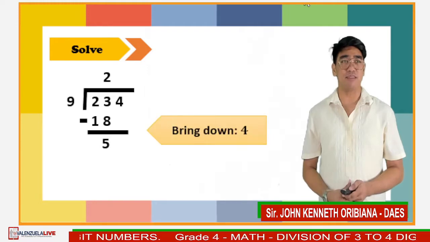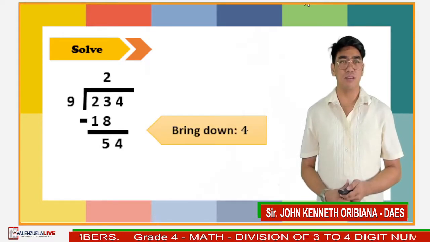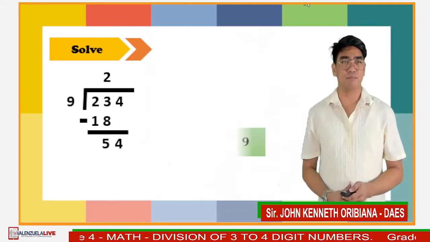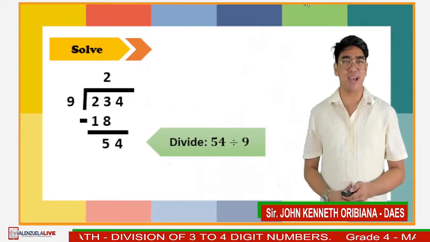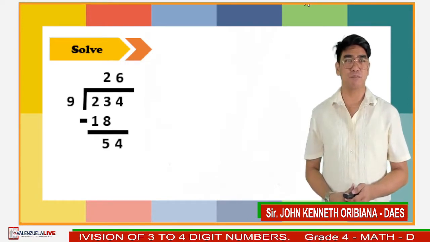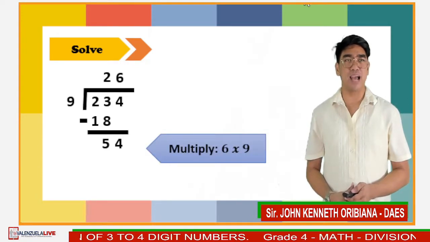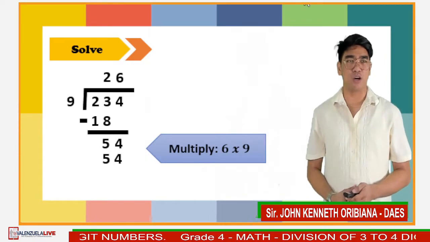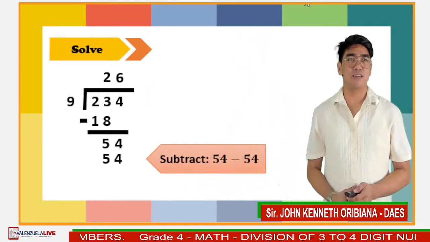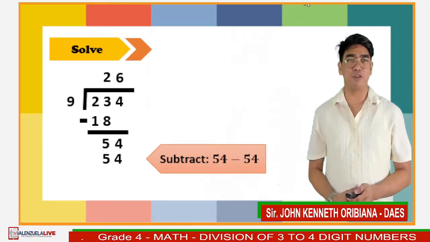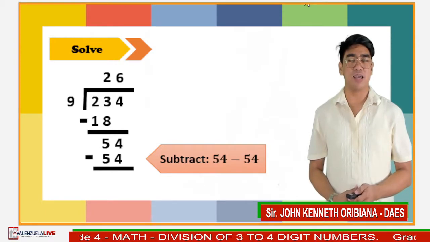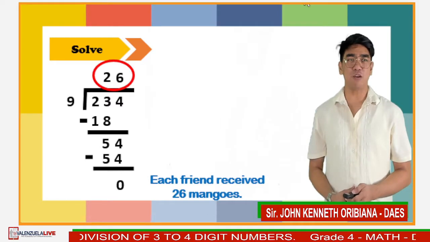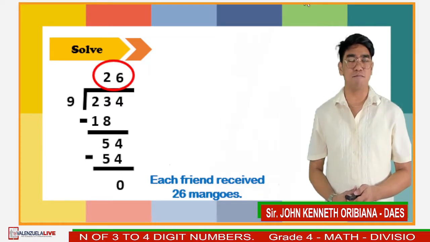Next step is bring down 4. We have now the new number, which is 54. 54 divided by 9 is 6. Then multiply 6 and 9, and the product is 54. Subtract 54 from 54 and the answer is 0. Therefore, each friend received 26 mangoes.